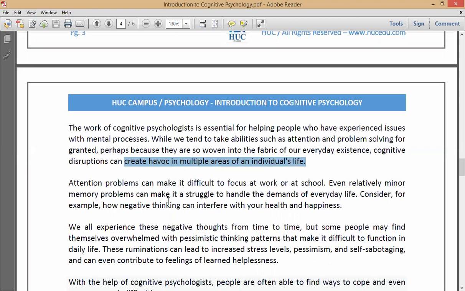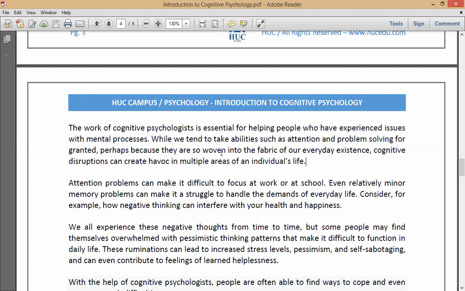So you have to, immediately when you identify that you are having some sort of difficulty in paying attention, or difficulty in concentrating, or difficulty in focusing, or difficulty in thinking, during any of these instances, you should definitely contact or consult a cognitive psychologist. You have to get their assistance in order to correct yourself.